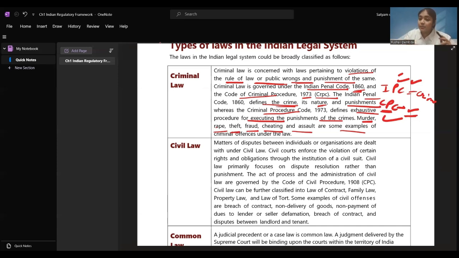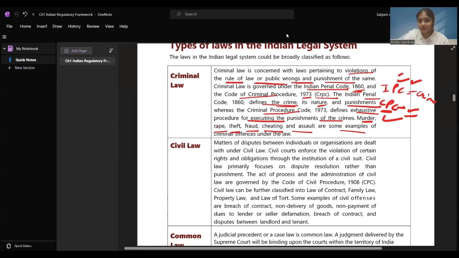And when we come to CPC, that is the Criminal Procedure Code, they'll give you the procedure, how you have to execute the punishment of the crime, which jail is to be taken, which laws are to be referred. All these things are given in the CPC, that is Criminal Procedure Code. We are going to be using the short forms. Indian Penal Code can be used as IPC, and for Code of Criminal Procedure, we are going to use CRPC. Okay, you'll find this word often in the context.